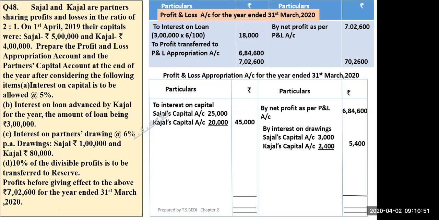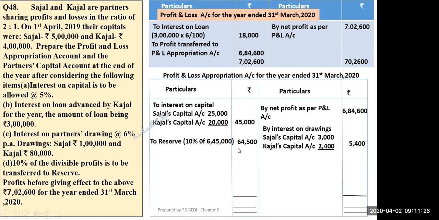And divisible profit will be? Sir, what remains after deducting interest on capital, salary and so on. Yes, after deducting all these items, whatever is the balance, 10% of that goes to reserve. How did 6,45,000 come? 6,84,600 plus 5,400 minus 45,000. So you get 6,45,000, and 10% of this will be transferred to reserve. So this 6,45,000 is the amount of divisible profit.